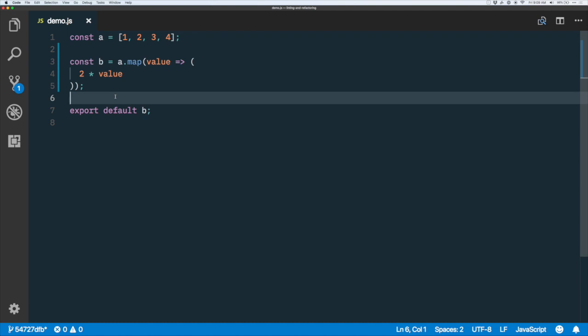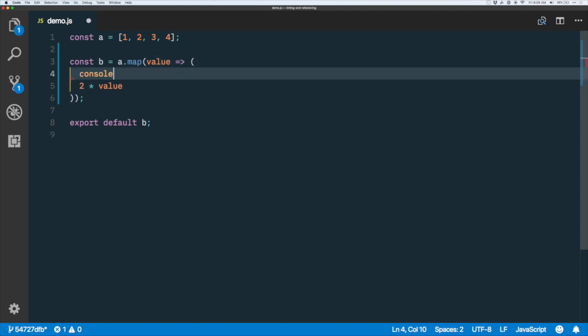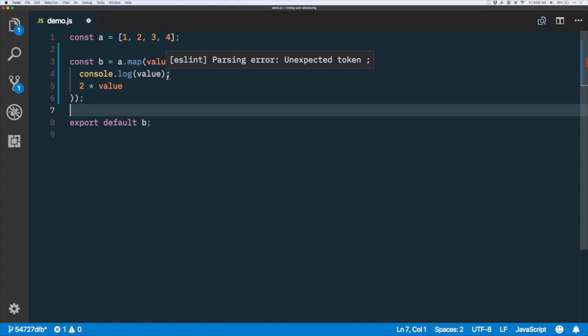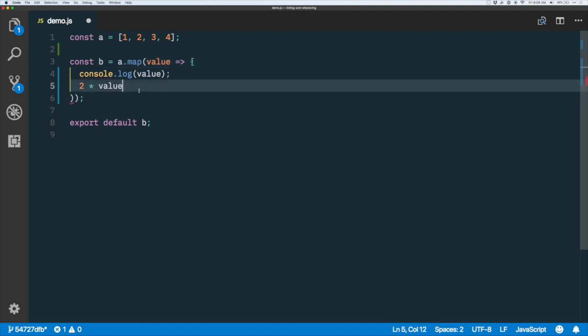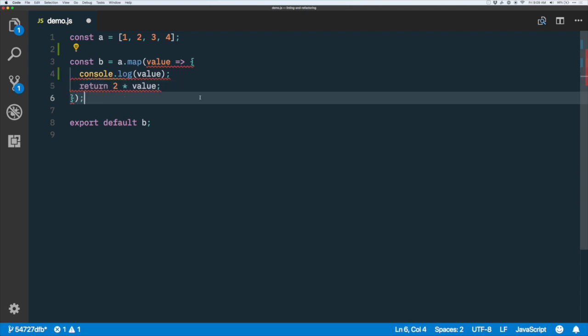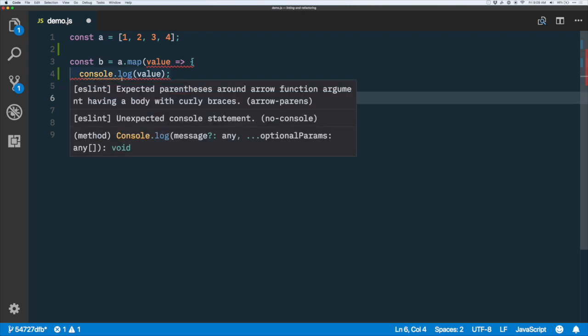So let's say, though, we want to make some changes here. We decide that, hey, we actually weren't so sure if this is the value we want to return. We're not sure what values are being passed in here, and so we want a console log out. So, of course, that's not going to work because we have not a block here, but an expression being returned instead. So we need to change this back to a block. And as a result, we're also going to need to add a curly there and add a return statement there. So let's see what else is wrong.